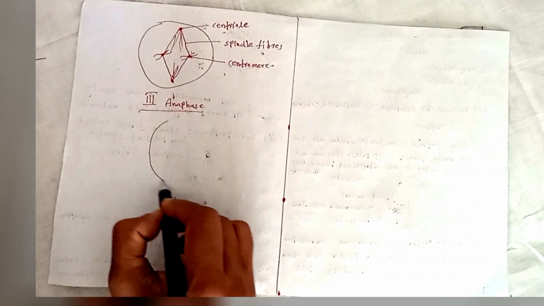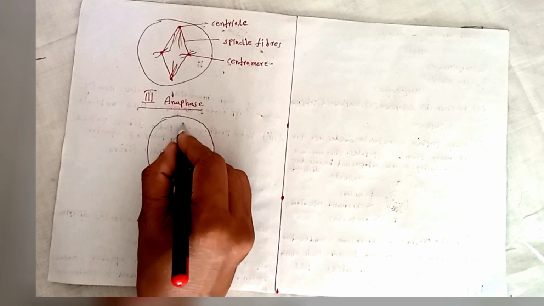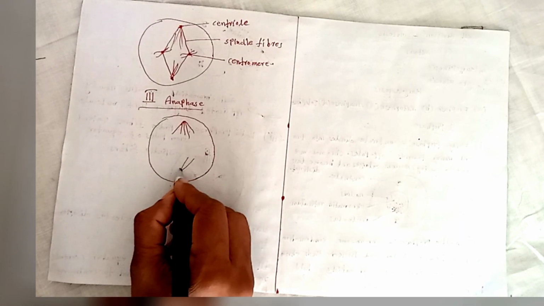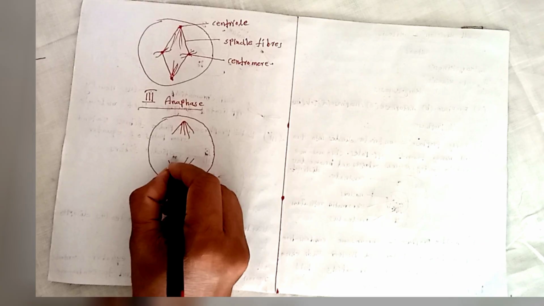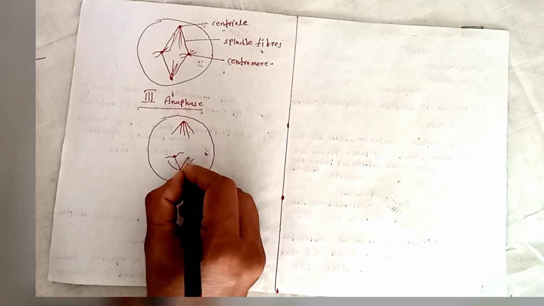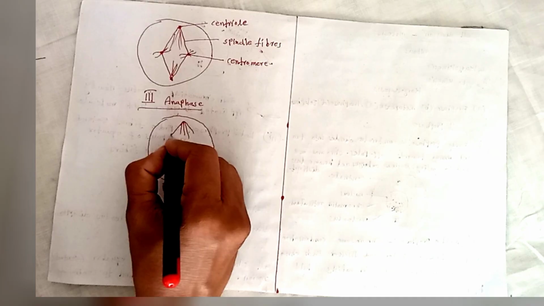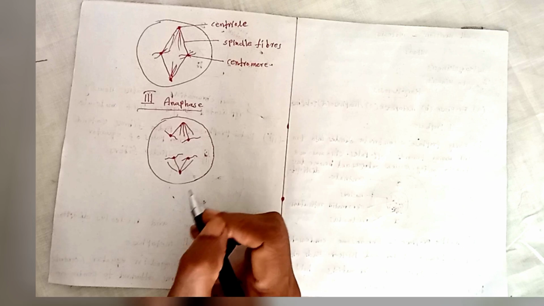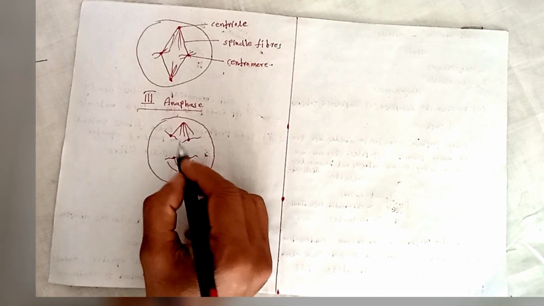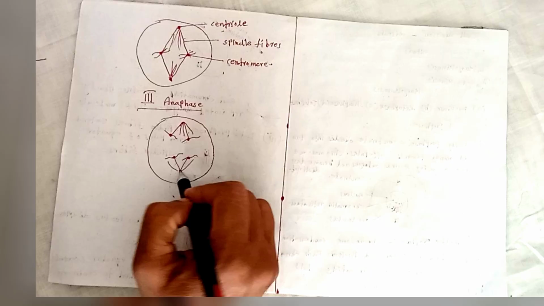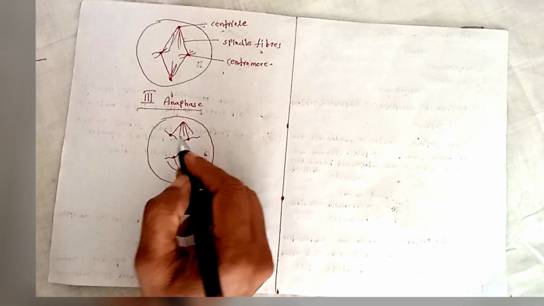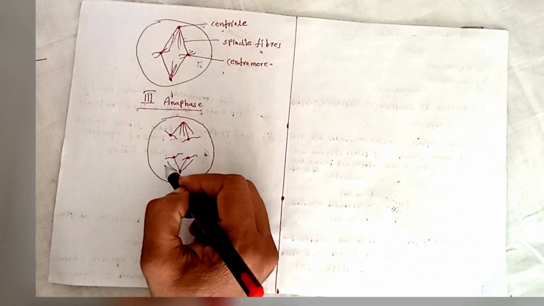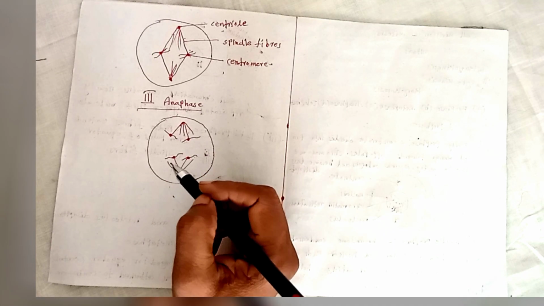In anaphase, the spindle fibers contract and pull the centromere to opposite poles. Half the number of chromosomes move towards opposite poles.